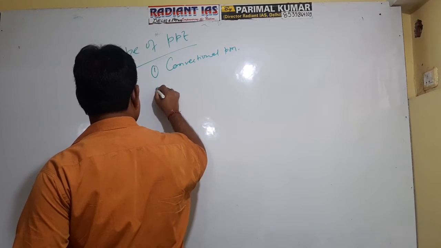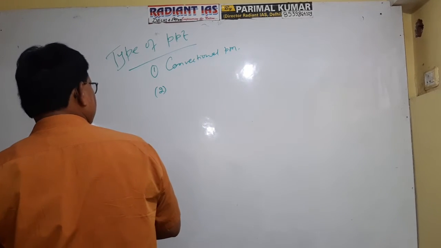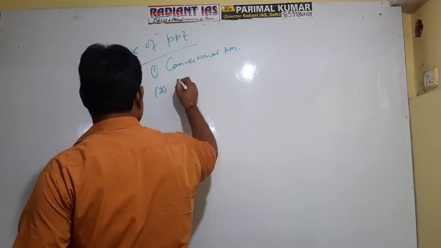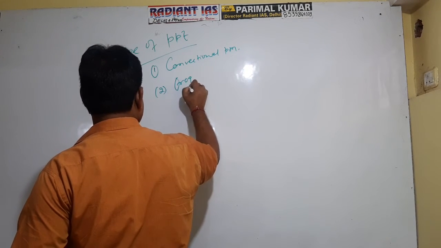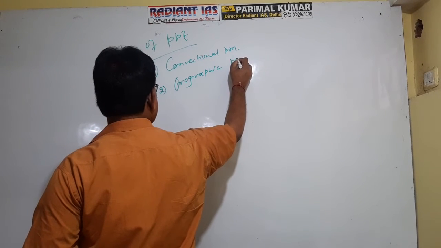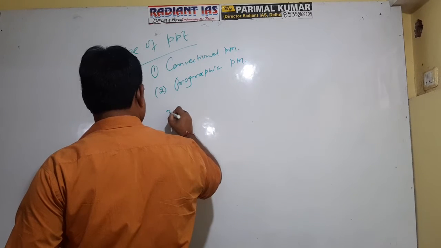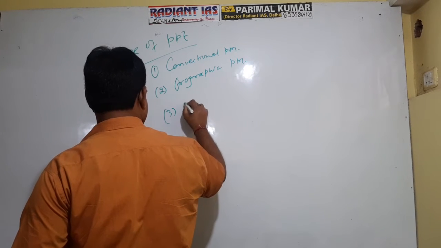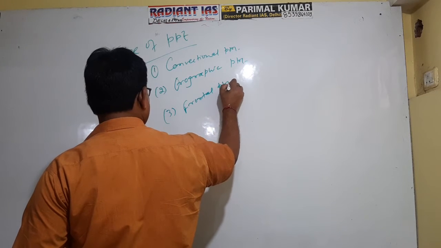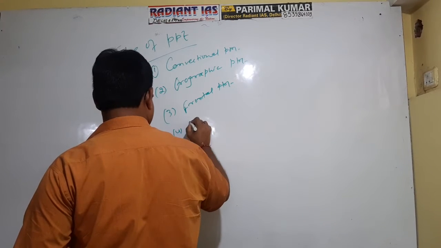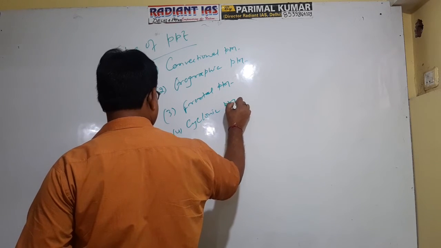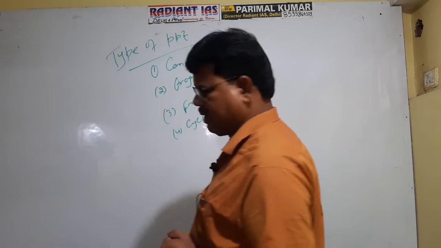Second is orographic precipitation. Third is frontal precipitation. And fourth one is cyclonic precipitation. We have 4 types of precipitation.